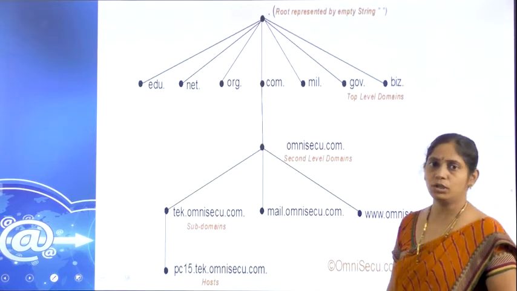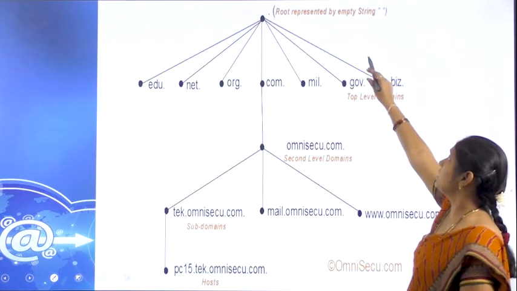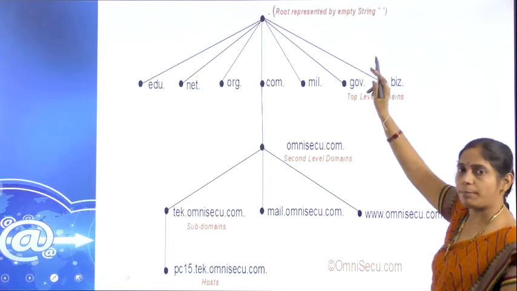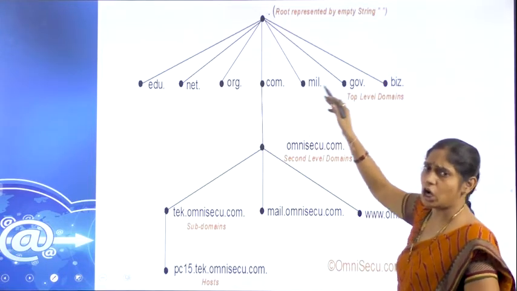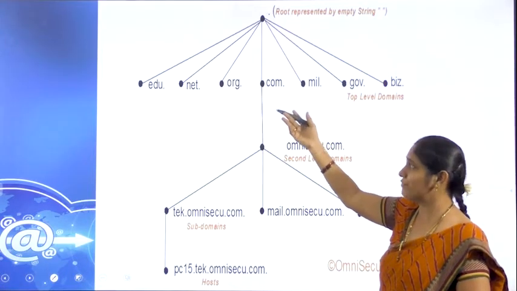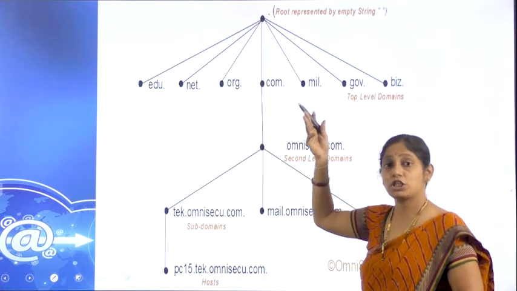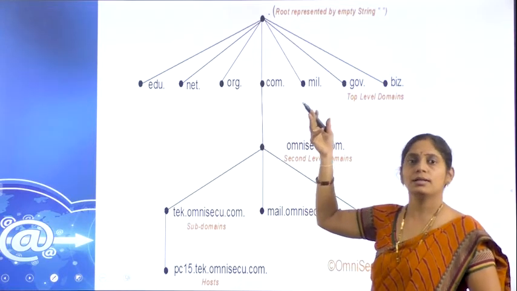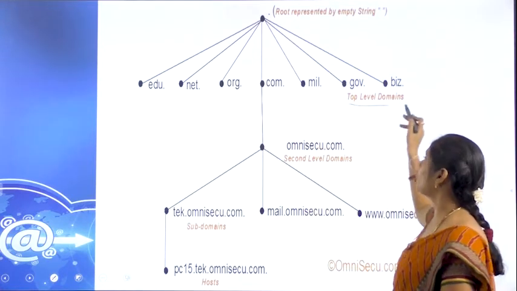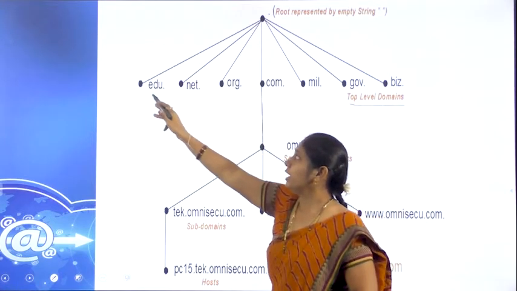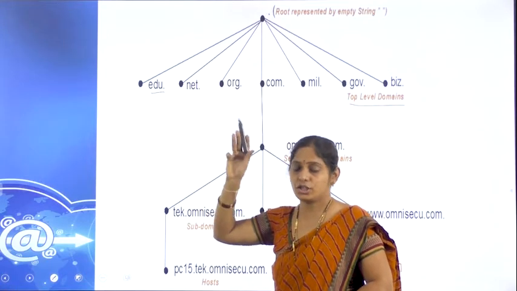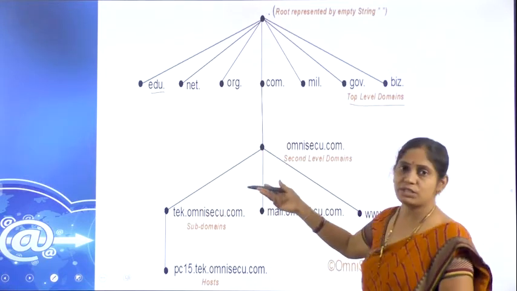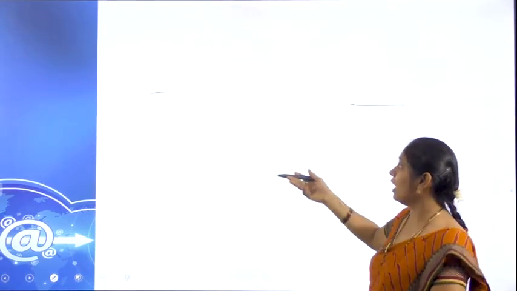See one more example to that. Here the dot represents the empty string which will be at the top, which may have different subdomains like this. Not only these few. Likewise, we have 200 or more than 200 domains at the top level. Example, edu, just as we discussed. Edu means education.